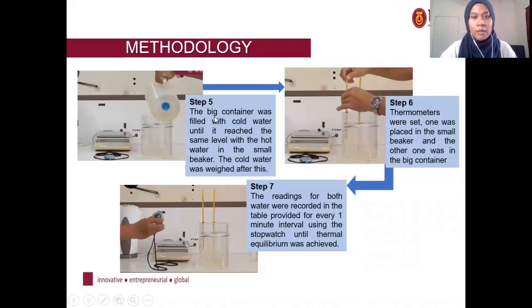And step 4, the small beaker was placed in the big container carefully. Step 5, the big container was filled with cold water until it reached the same level with the hot water in the small beaker. The cold water was weighed after this. In filling the cold water in the big container, we must ensure that the cold water is not getting into the small beaker where it contained the hot water. So step 6, thermometers were set. One was placed in the small beaker and the other one was in the big container.